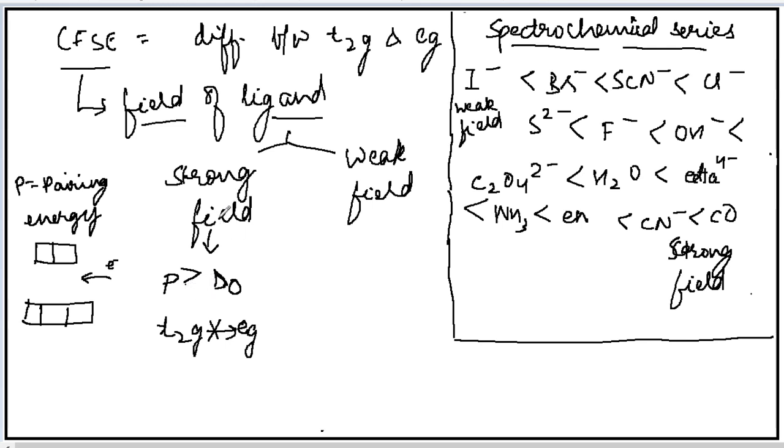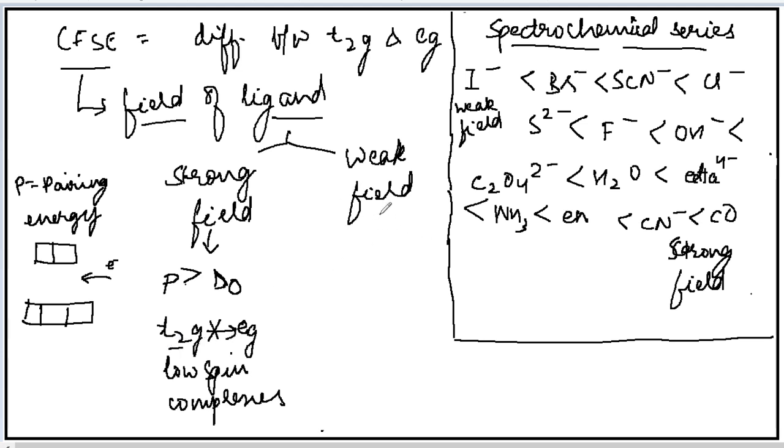So in case of strong field ligand, what will happen? Strong field ligand, the electron will get paired up in the T2g orbital only. They will not jump, and as a result the strong field ligand forms low spin complexes. Low spin complexes means the electrons will remain in their T2g orbital.